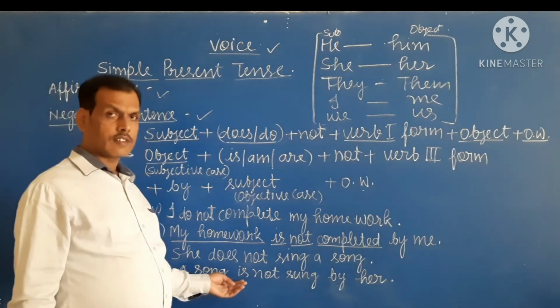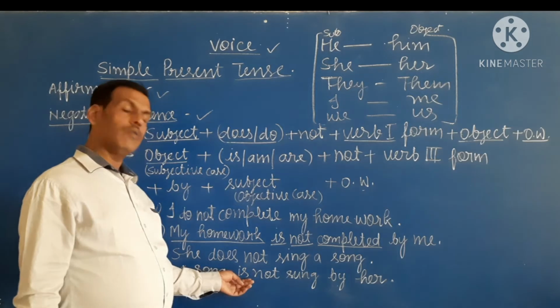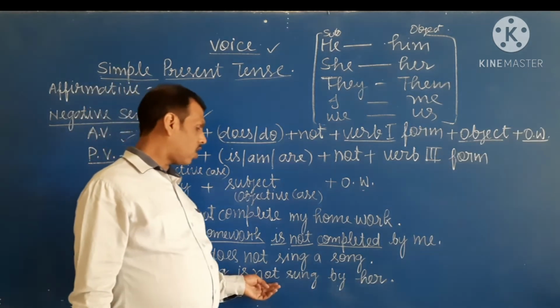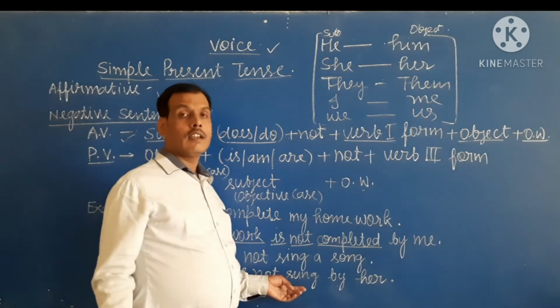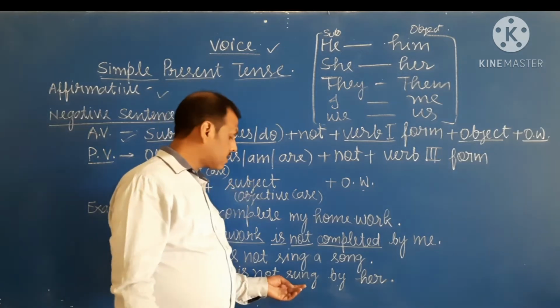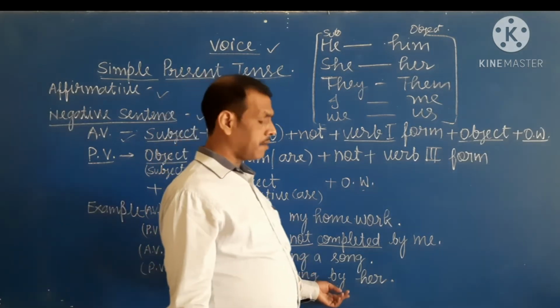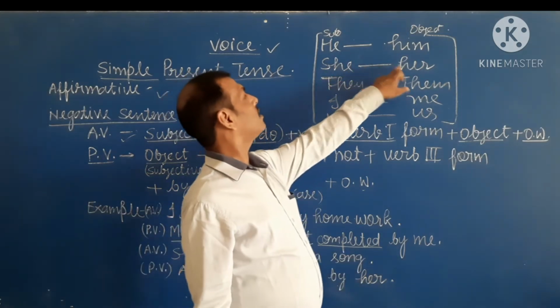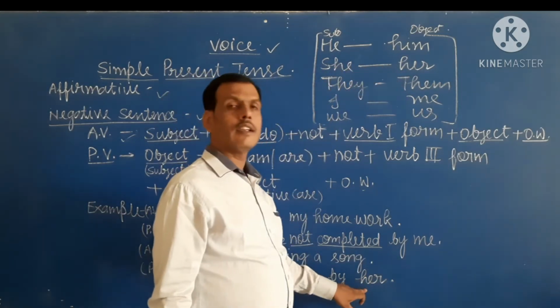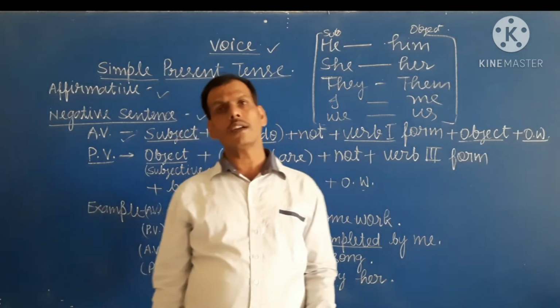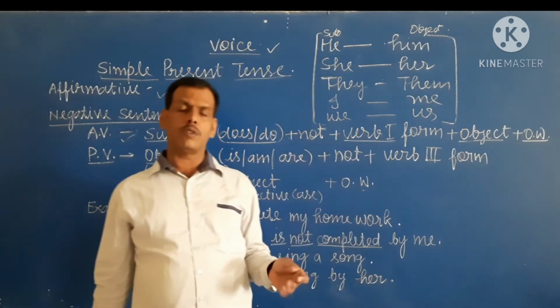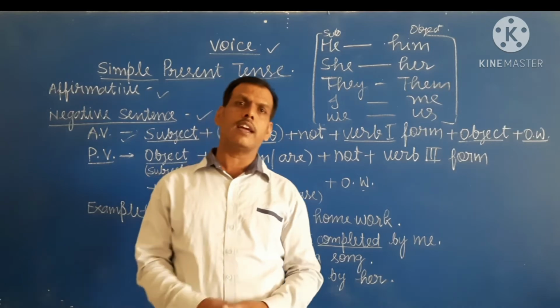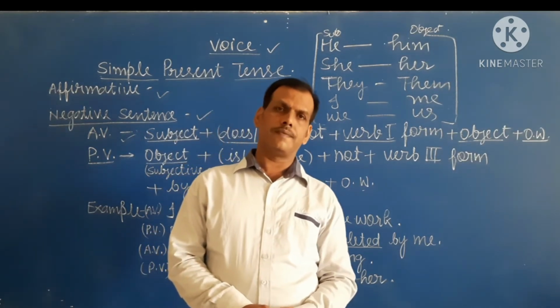Then, since a song is singular, I write is. Then not, then sung, the third form of sing, and by, and her. Her is the objective case of she, so I write her. Okay student, I hope you understand these rules very clearly.